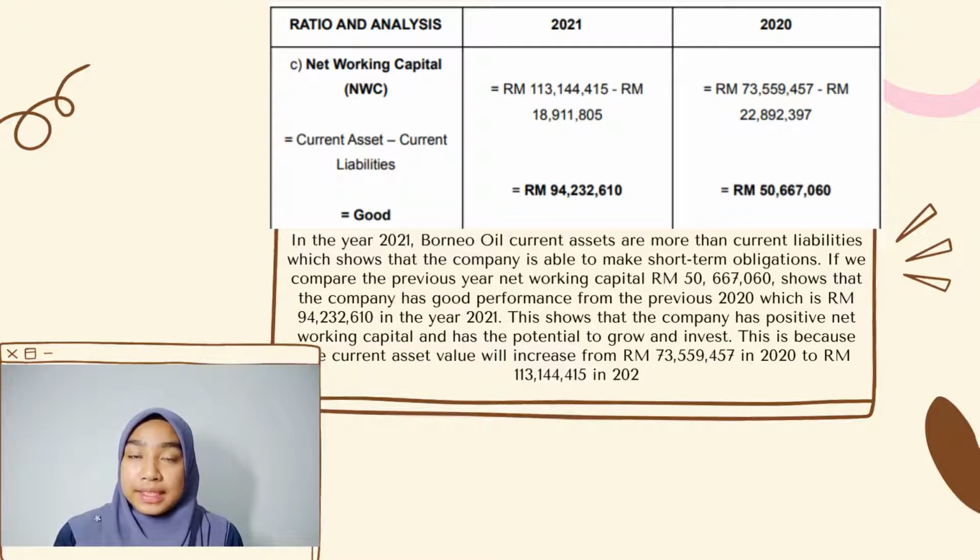The last liquidity ratio is net working capital. Net working capital is analyzed to measure the company's overall liquidity. To calculate the net working capital, we have to subtract the current liability from the current asset.